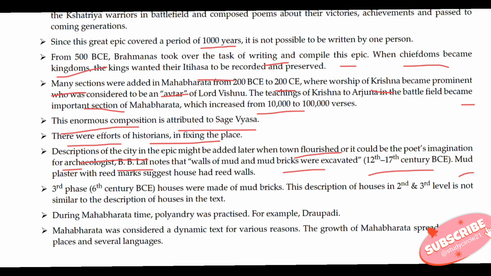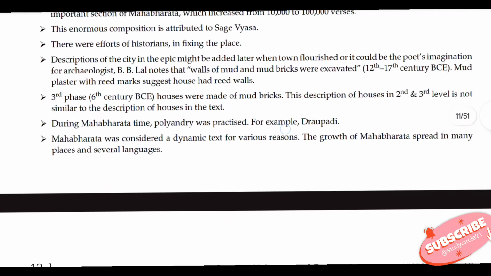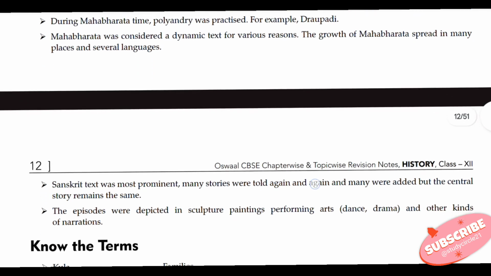Mud plaster with reed marks suggests houses had reed walls. In the third phase, in the 6th century BC, houses were made of mud bricks. This description of houses in the second or third level is not similar to the description of the houses in the text. During Mahabharata time, polyandry was practiced, for example, Draupadi. Mahabharata was considered a dynamic text for various reasons.